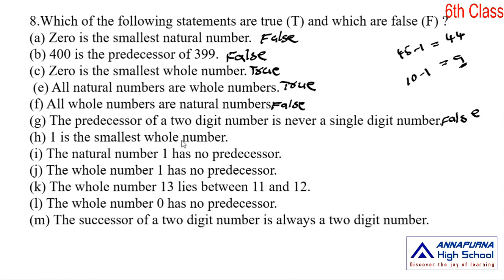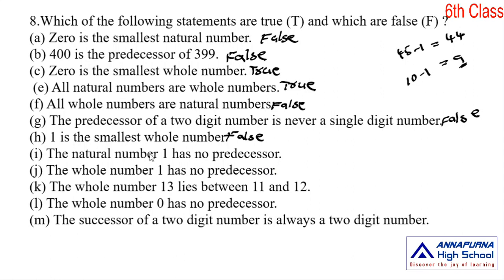1 is the smallest whole number. The statement is false, because 0 is the smallest whole number. The natural number 1 has no predecessor.